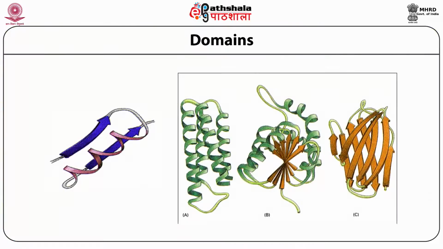So the domain is very, very important. It is the active site, where whatever biochemical reaction happens. Based on the size of the proteins, domain size or number will vary, and the function also varies accordingly. The domain is not present in the primary structure, and the secondary structure is least preferred in domains, whereas in tertiary and quaternary structures the domain plays a major role.